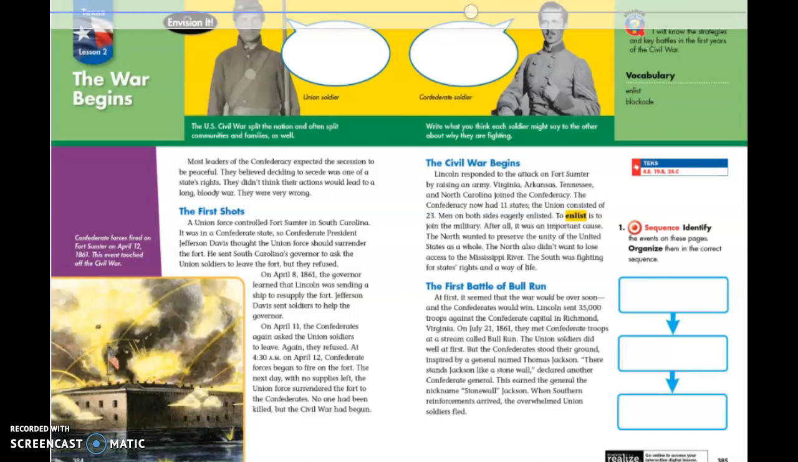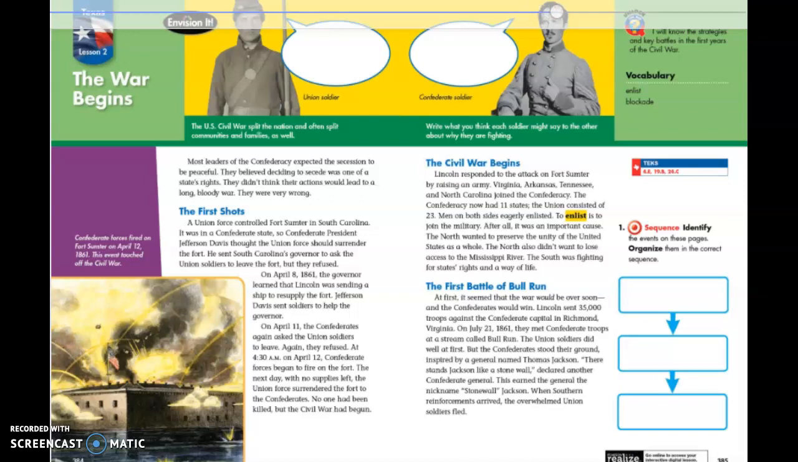Men on both sides eagerly enlisted. To enlist is to join the military. After all, it was an important cause. The North wanted to preserve the unity of the United States as a whole. The North also didn't want to lose access to the Mississippi River. The South was fighting for states' rights and a way of life.